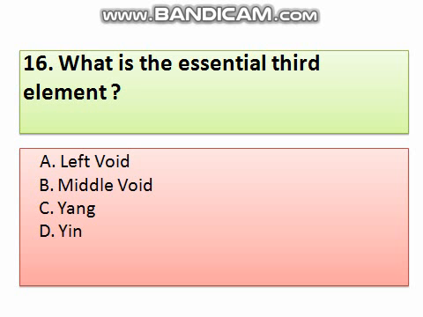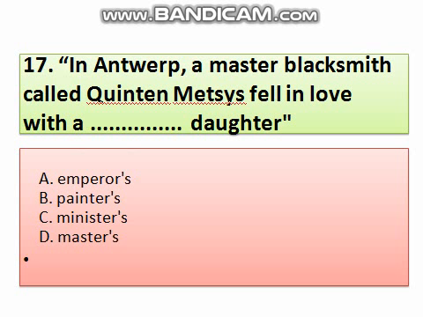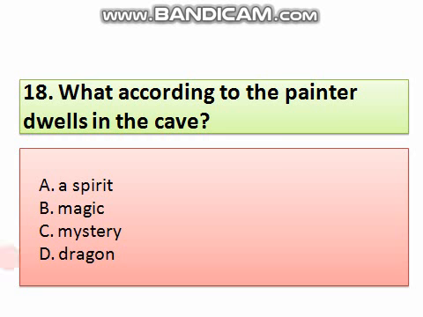Question number 17. In Antwerp, a master blacksmith called Quentin Mestis fell in love with a daughter. Whose daughter? Emperor's daughter, painter's daughter, minister's daughter, master's daughter. What is the right answer? Yes, the right answer is painter's daughter. Question number 18. What, according to the painter, dwells in the cave? Option A, spirit. B, magic. C, mystery. D, dragon. The right answer is there dwells a spirit.